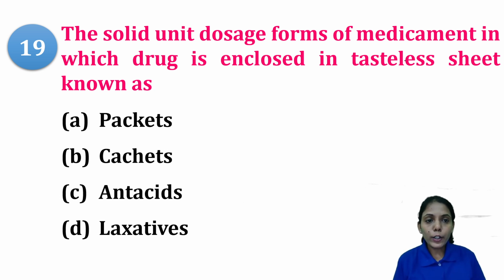The solid unit dosage form of medicament in which the drug is enclosed in a tasteless sheet is known as: option A is packets, option B is sachets, option C is antacid, option D is laxative. Options C and D are categories, not dosage forms, they describe what action they will show. So sachets is the right answer.